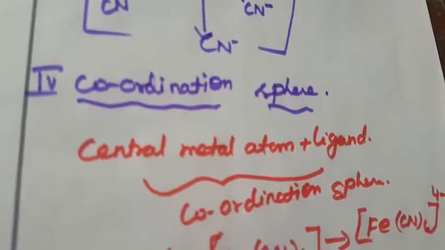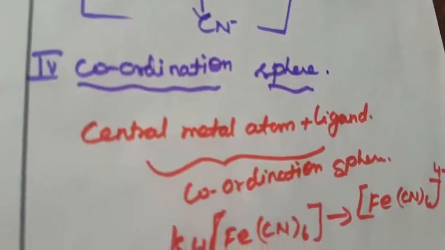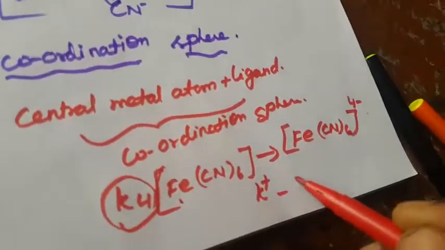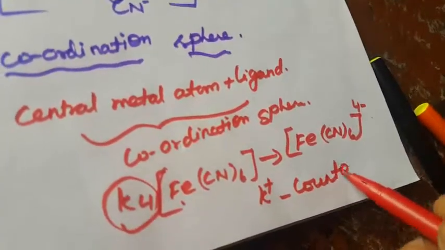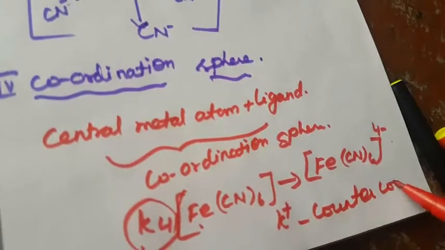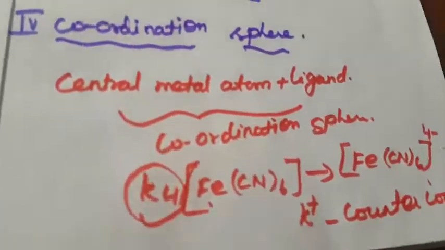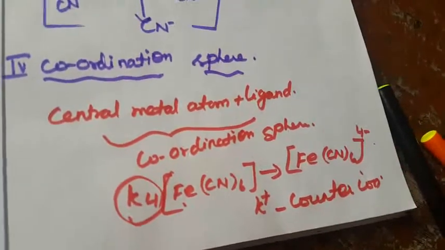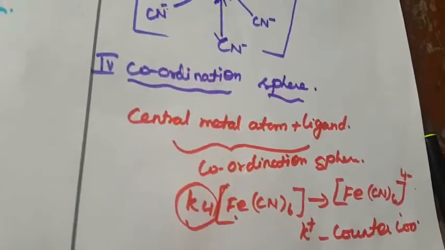The other part, K4, the K plus ion, is called the counter ion, or ionizable ion. This cation is called the counter ion, and the bracketed part is called the coordination sphere.